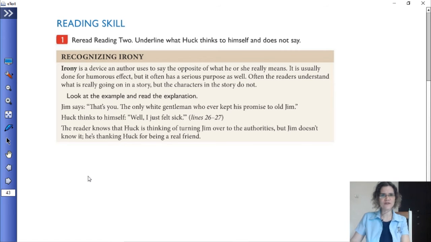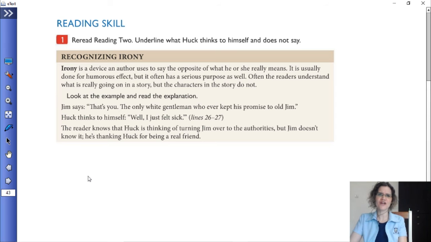Now, for the reading skill, we are looking at recognizing irony. Irony is a device an author uses to say the opposite of what he or she really means. How ironic. That's what you often hear, right? It is usually done for humorous effect. It's actually humor, like kind of dry humor. But it often has a serious purpose as well.